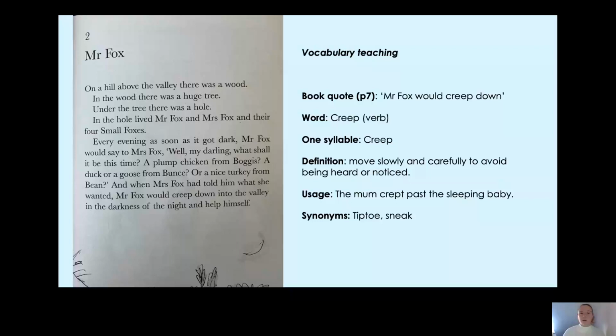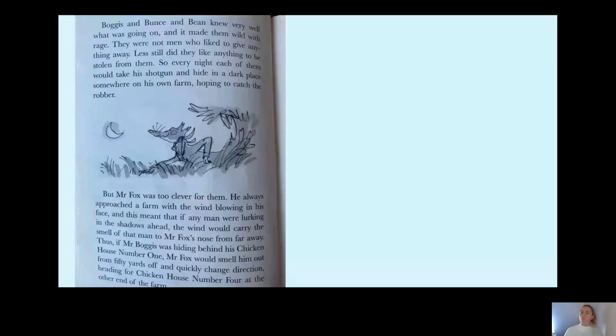Boggis and Bunce and Bean knew very well what was going on, and it made them wild with rage. Ooh, so they were very angry. They were not men who liked to give anything away. Less still did they like anything to be stolen from them. So every night, each of them would take his shotgun and hide in a dark place somewhere on his own farm, hoping to catch the robber. Who's the robber? Yes, it's fantastic Mr. Fox, isn't it? He's come to get his food for the night.